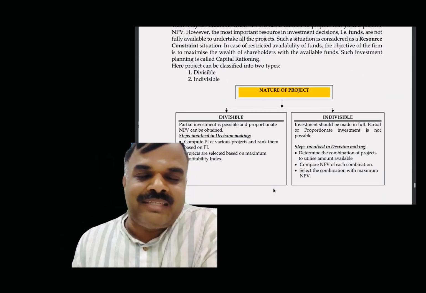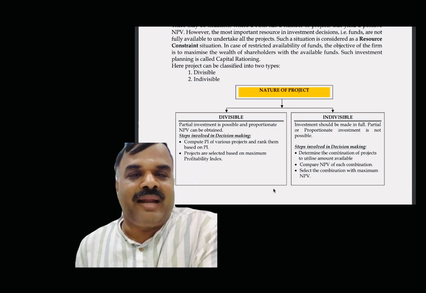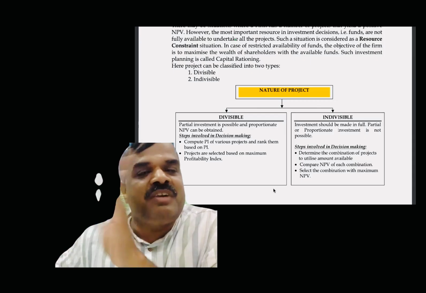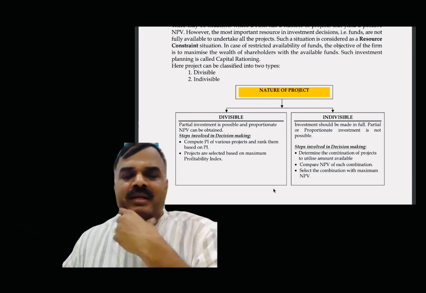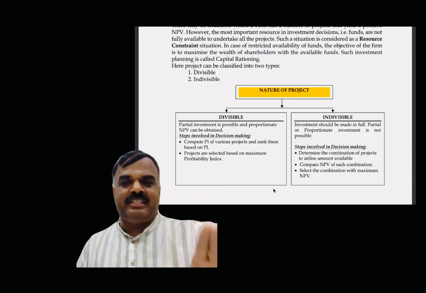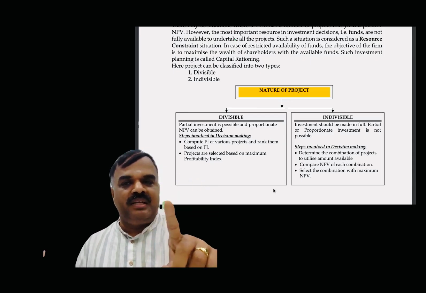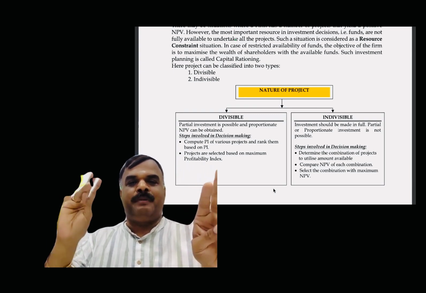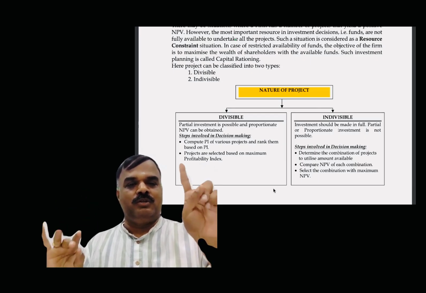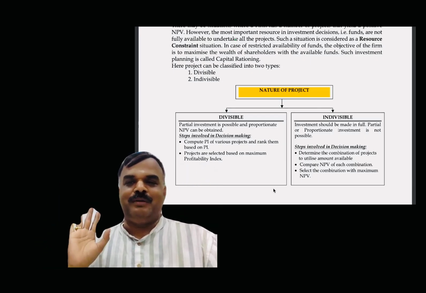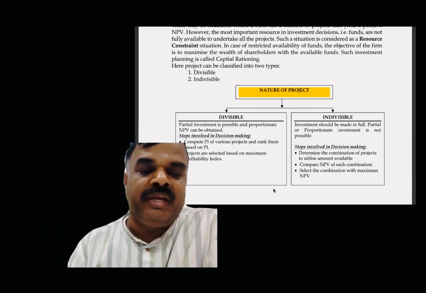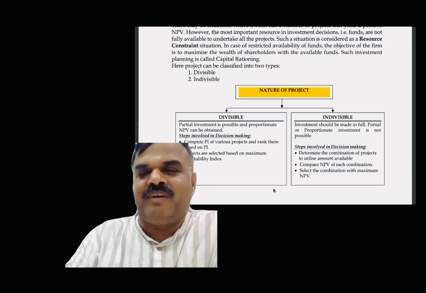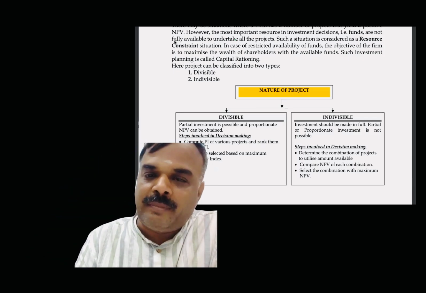In case of a divisible project, the selection criterion is profitability index. Based on ranking of profitability index, you have to solve. In case of indivisible, you have to select by way of net present value. Students usually interchange divisible and indivisible. Divisible project, profitability index. Indivisible project, net present value. Understood the logic or not? The rankings will change, so be careful. In case of a divisible project, profitability index is the criterion for selection. Indivisible project, net present value is the criterion for selection. Don't forget that, because practical questions will be based on this.